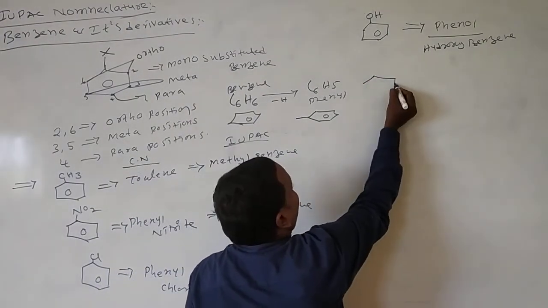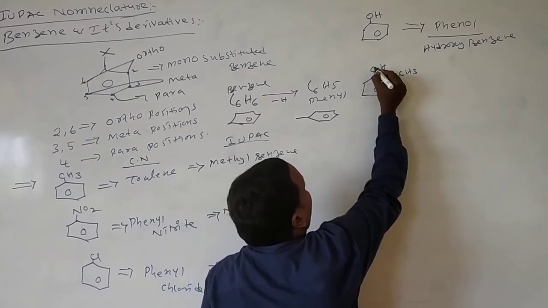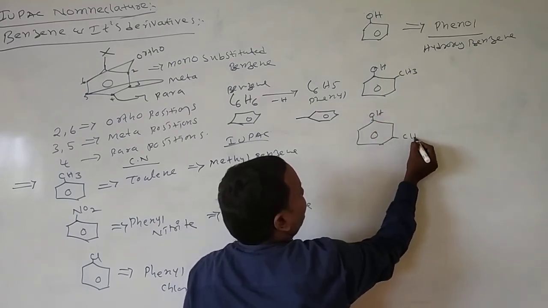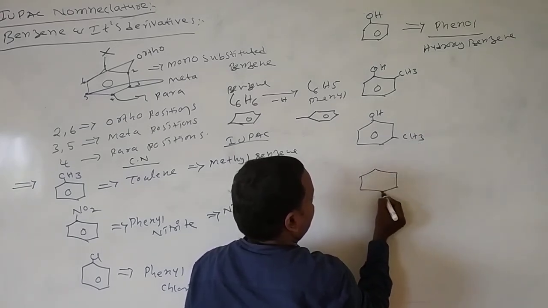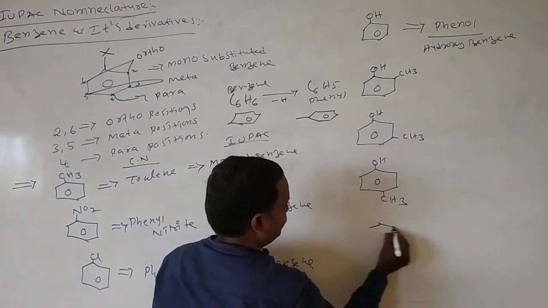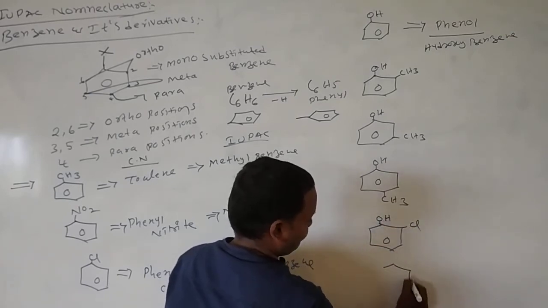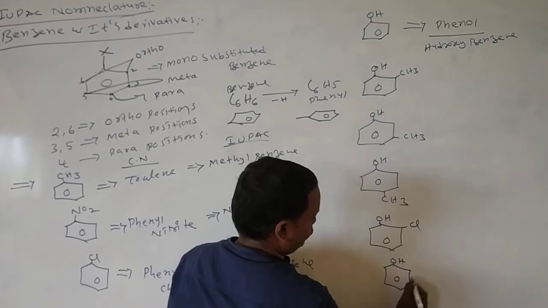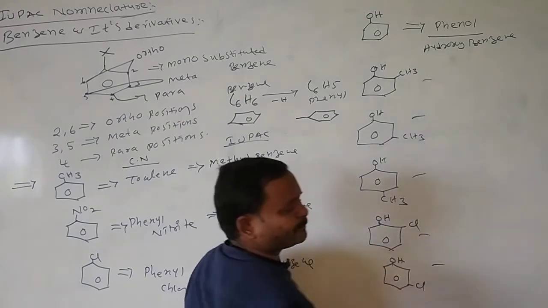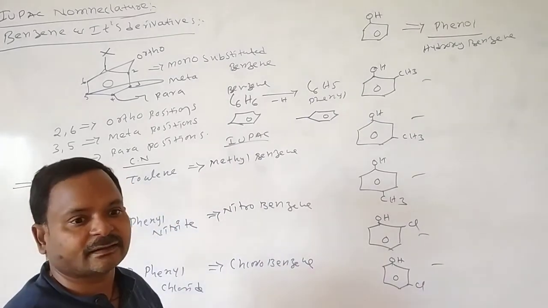Here, for example, OH is there and CH3 is there. Here OH and Cl are there. Millions of organic molecules exist, so I will just give different examples.